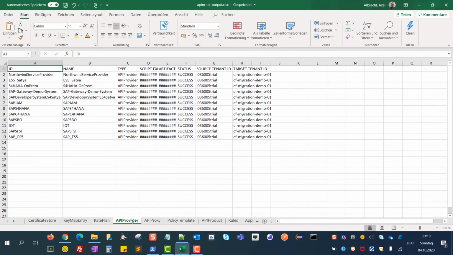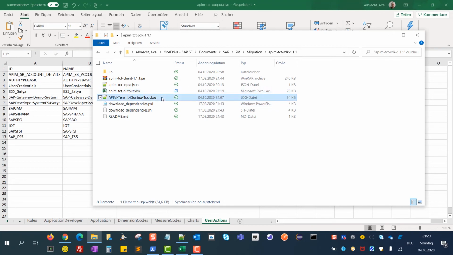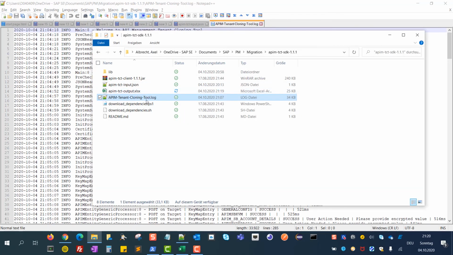And the very important part is at the very end, because these are the user actions. That means certain items, for example, the passwords, etc., you have to do as a post-migration step. Also, there's a second file, which is a log, which is simply a summary of the performed migration. And that's it.